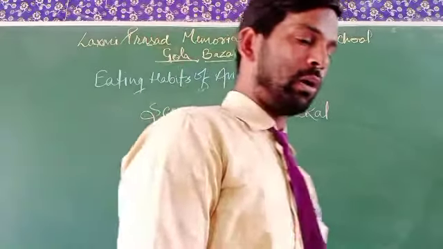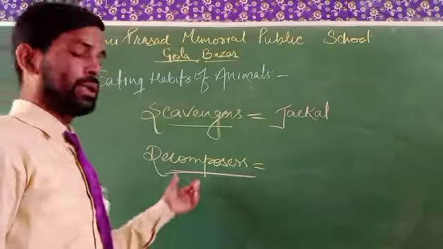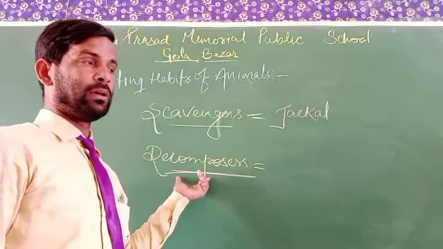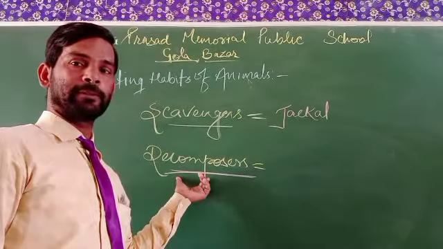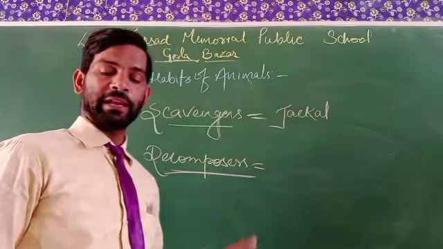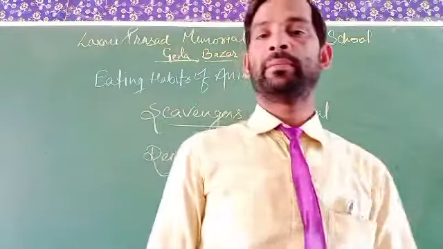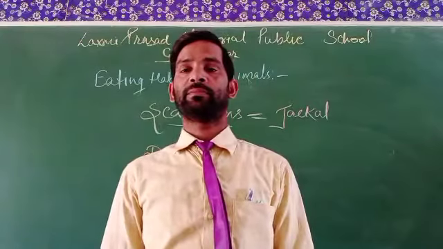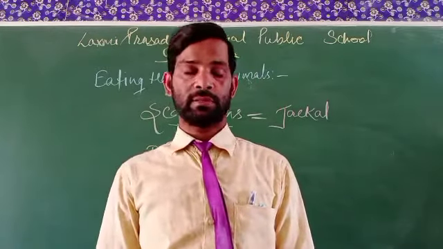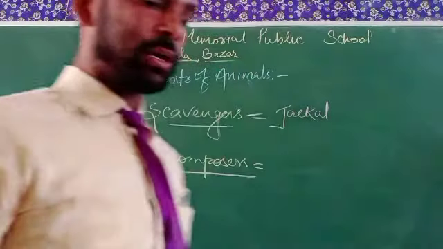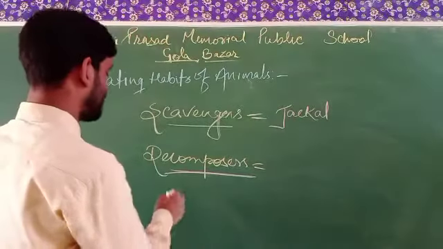So they are called decomposers. We can say that bacteria and fungi are examples of decomposers.